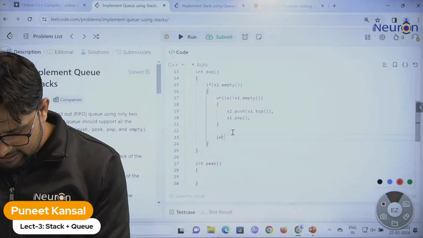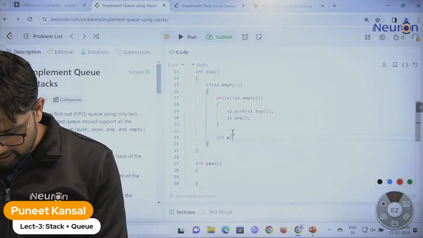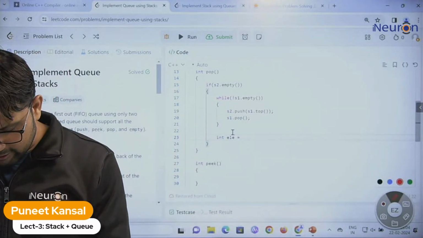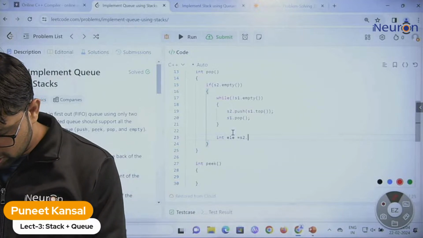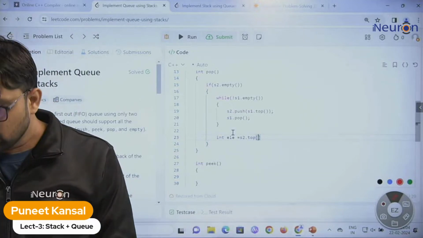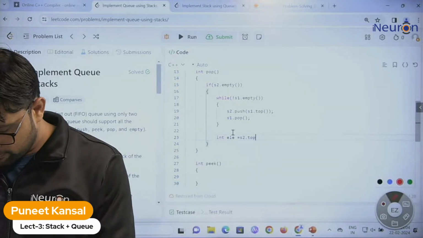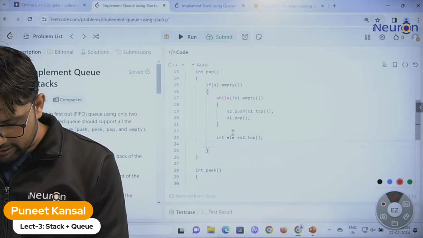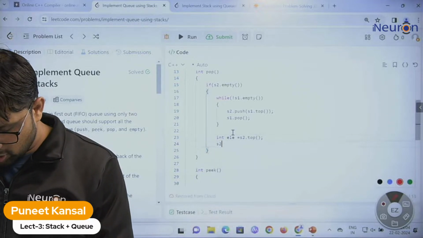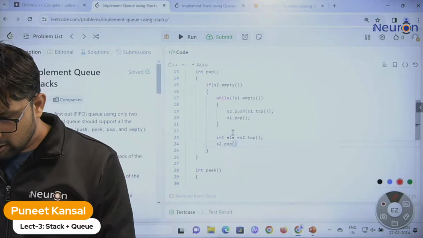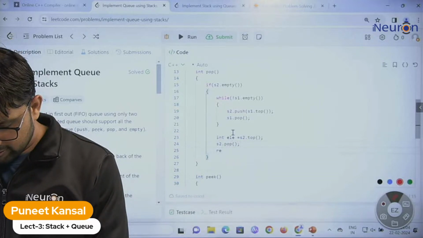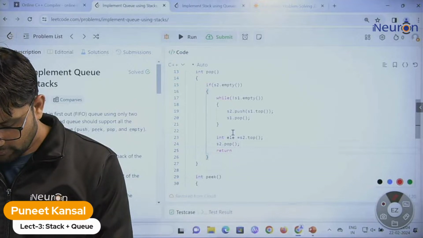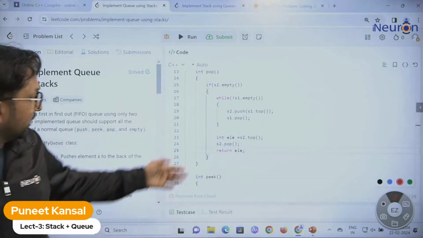So I'm storing the top element of stack 2 in a variable, maybe an element variable, with stack 2 dot top. So we take the top element from stack 2, and after that we can delete it with S2 dot pop, and after that we return the element which we deleted.